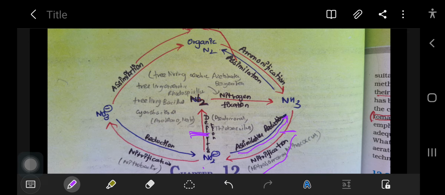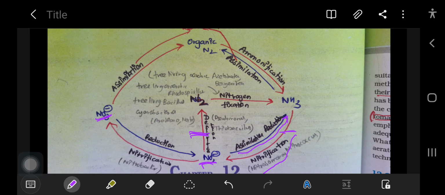Then when this nitrite ion gets converted into nitrate ion, it is called nitrification. That is nitrification. This is also nitrification. They have given both the processes as a single one in your NCERT book. But the bacteria that help in the first nitrification, that is the conversion of ammonia to nitrite, are Nitrosomonas and Nitrococcus. The second nitrification, that is nitrite to nitrate, is also called nitrification. The organism that helps here is Nitrobacter.